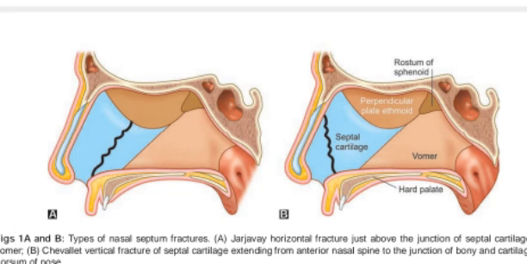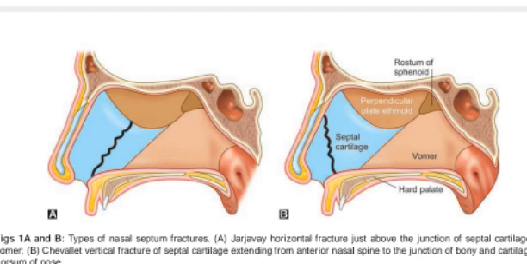Treatment. They need early treatment. Hematoma is drained at the earliest. Dislocated or fractured septum is repositioned and supported between mucoperichondrial flaps. Mattress sutures are taken and nasal packing is done. The associated fractures of nasal pyramid are treated concomitantly.